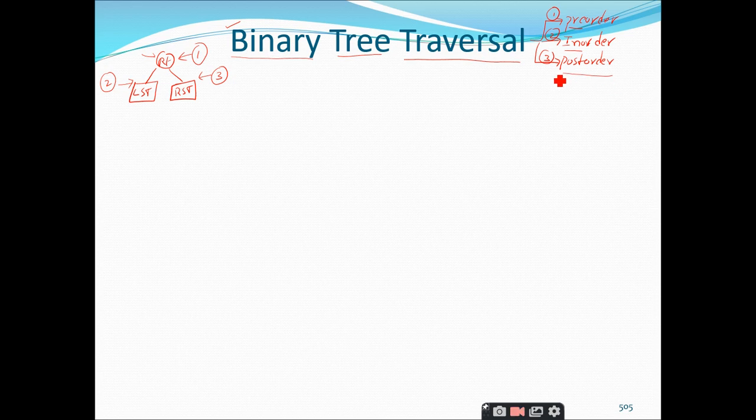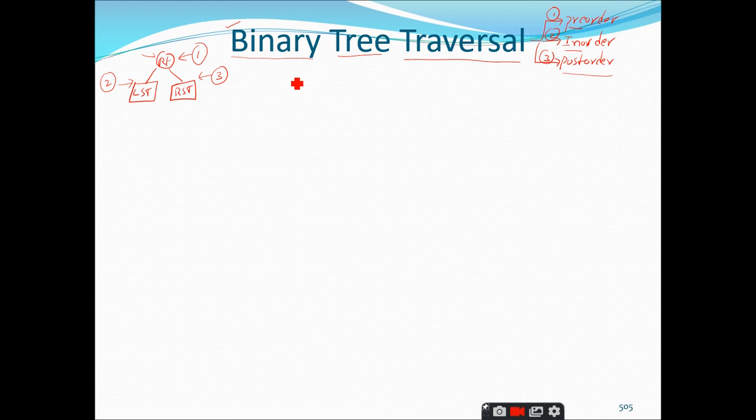So the classification of binary tree traversals, we are clear that it is based on the position at which you are processing the root node. When you process the root node before the left subtree and the right subtree, it is called pre-order. When you process the root node in between, that means after the left subtree and before the right subtree, it is called in-order traversal. Whereas if you process the root node after processing the left subtree and the right subtree, we call it post-order traversal. Is it clear?